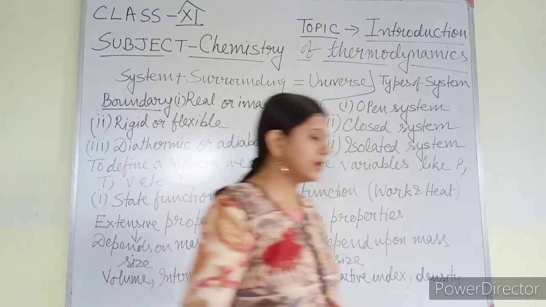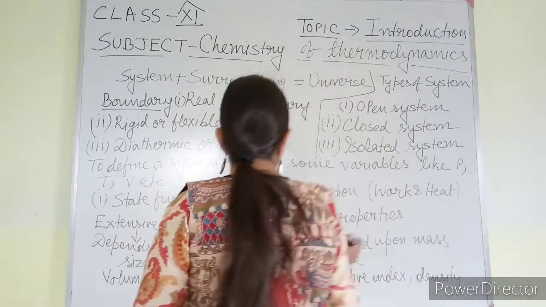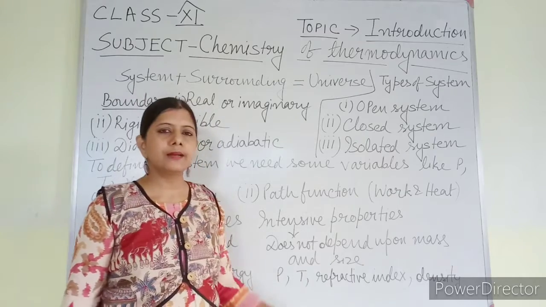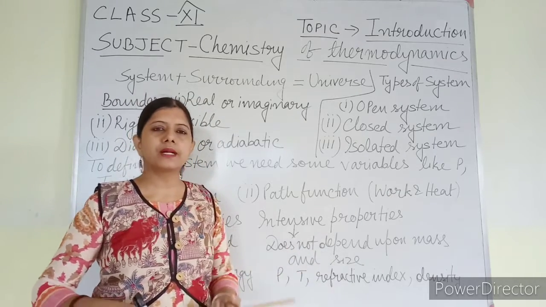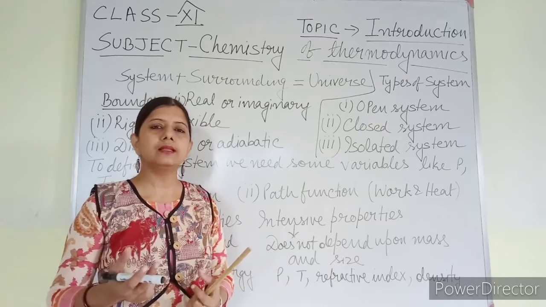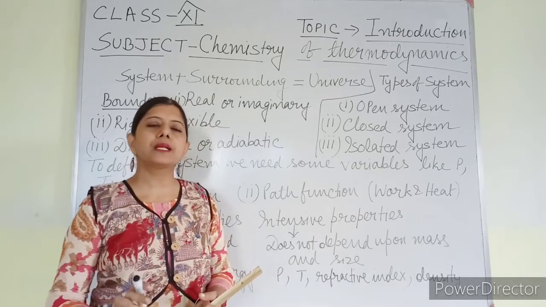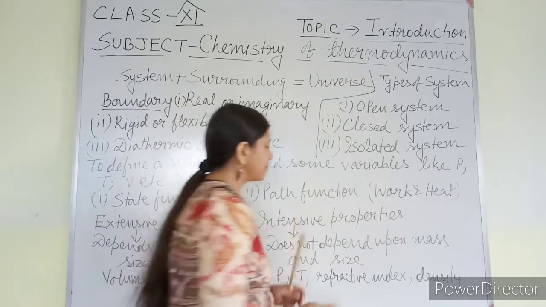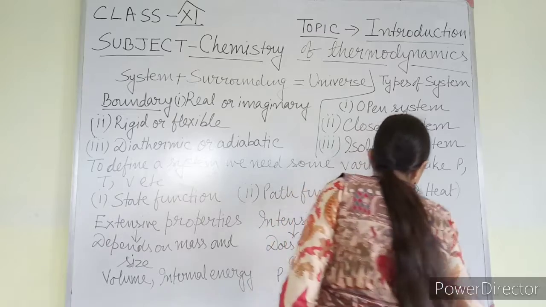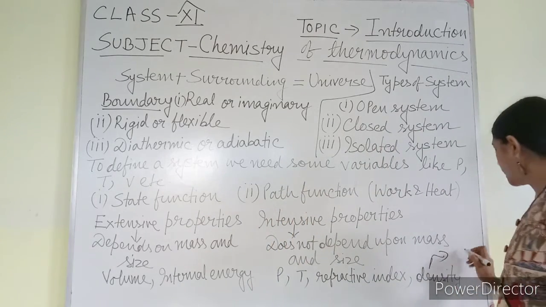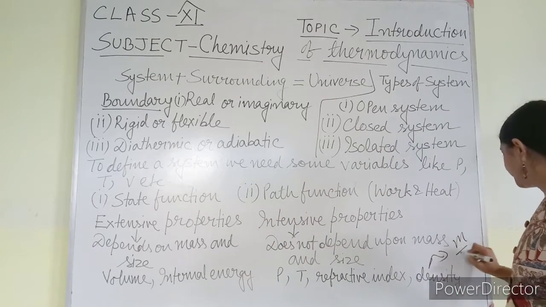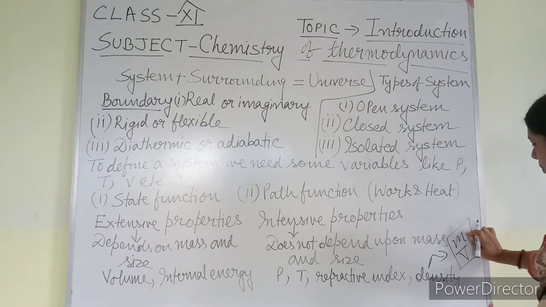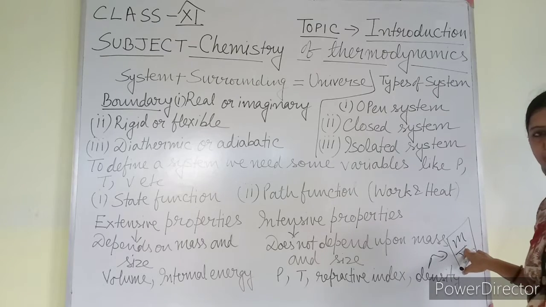Another thing you can remember: if some property can be written in the form of extensive property by extensive property, then that will be an intensive property. Example, density. Density is mass per unit volume. Mass is an extensive property, volume is an extensive property.